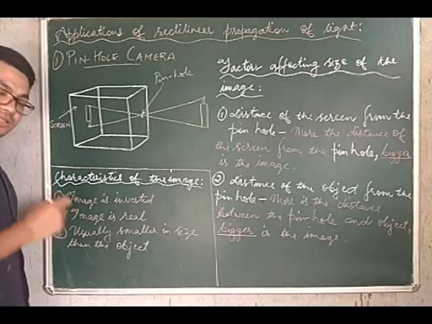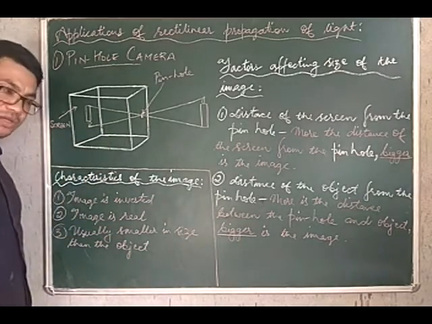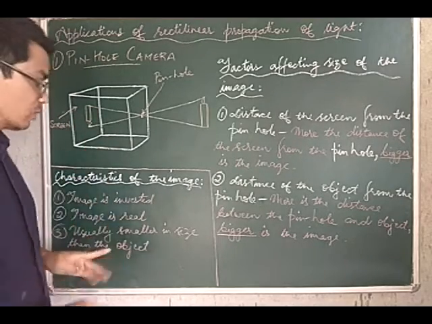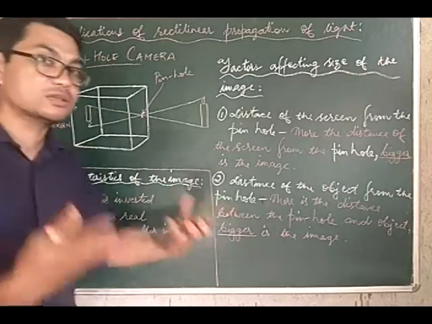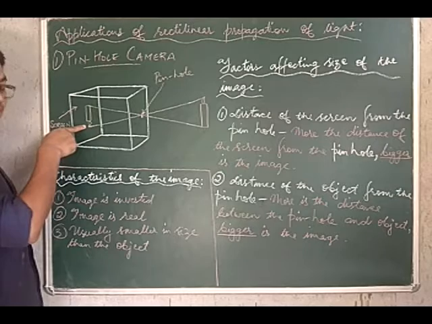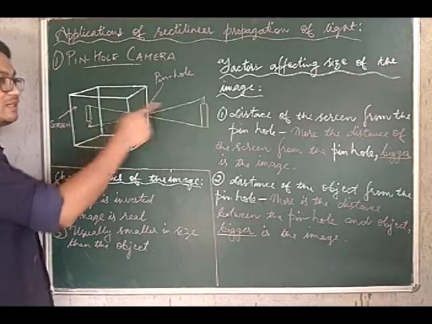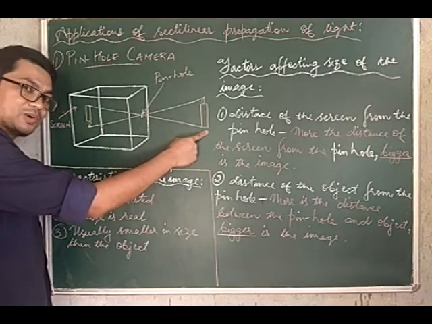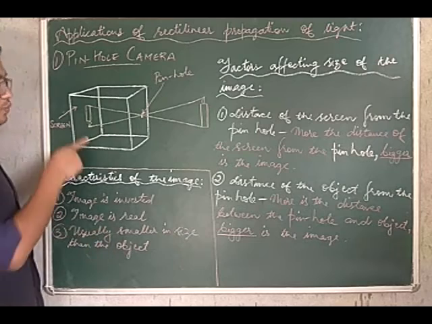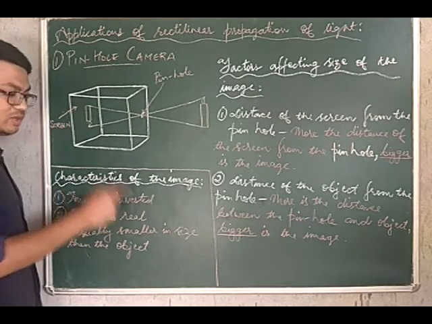Then the other thing that we studied is the characteristics of the image formed by a pinhole camera, of course. What is the behavior of the image like? That is what is called the characteristics. What is the character of the image like? The first thing you see, in the picture itself, is that the image is inverted. This is an erect, upright object, whereas the image is inverted, upside down. So the first character of the image is that it is inverted.